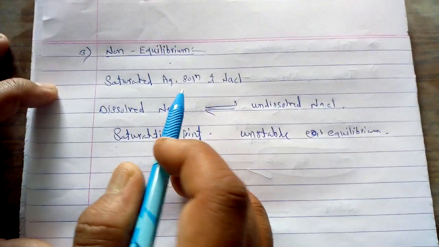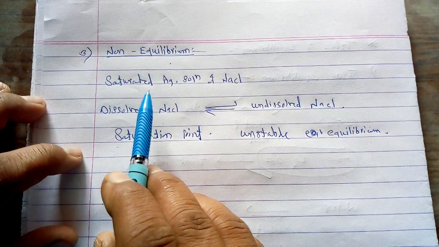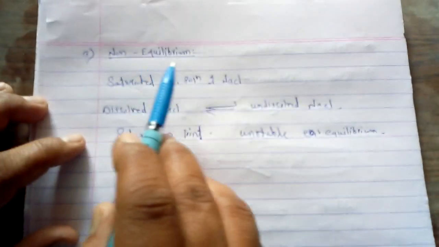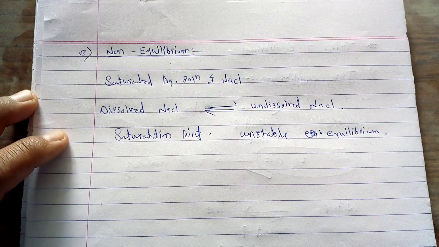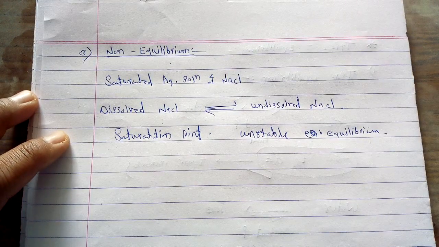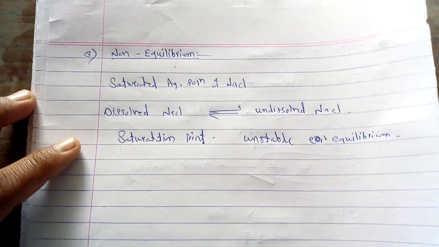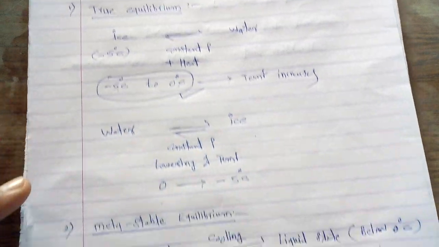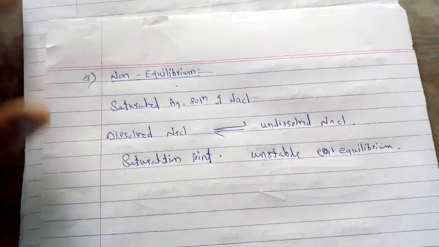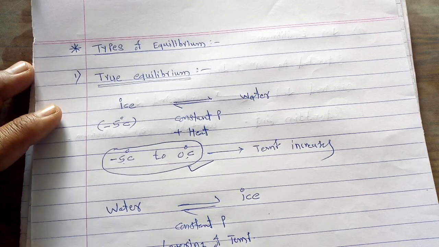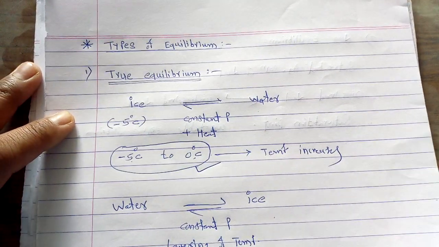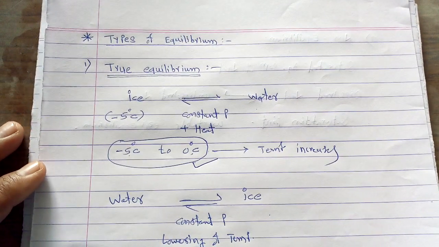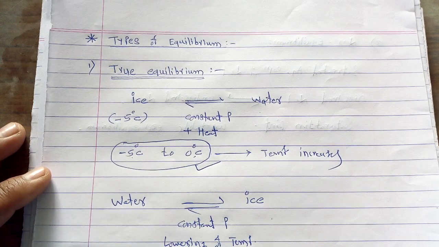So we can say that a system under such a type of equilibrium is called non-equilibrium. In the current lecture, we studied three different types of equilibria. The first is the true equilibrium, the second is the metastable equilibrium, and the third is the non-equilibrium. This is the classification of the different types of equilibrium depending upon how the different phases are obtained at the equilibrium point.